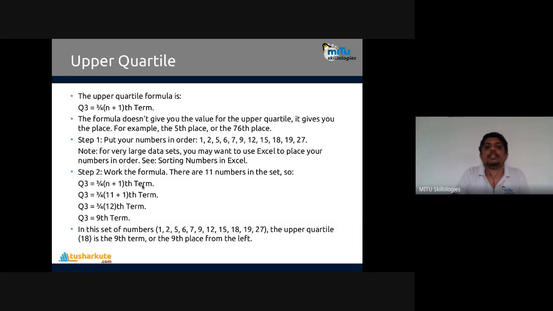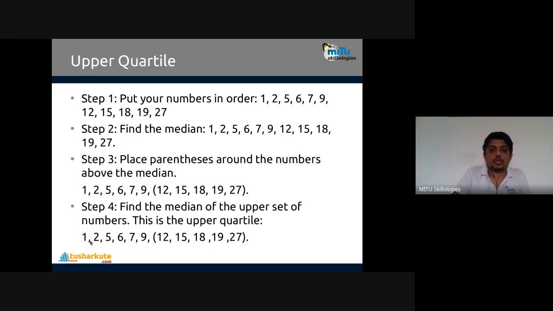So this is how Q3 is calculated. We have 11 values, 11 plus 1 is the 12th term, so 3/4 of 12. It will be 3 into 12 divided by 4. 12 divided by 4 is 3, so 3 into 3 gives 9. So in this set of numbers, the upper quartile 18 is the ninth term, that is, the ninth place from the left: 1, 2, 3, 4, 5, 6, 7, 8, 9. 18. Correct. That's what we have seen.